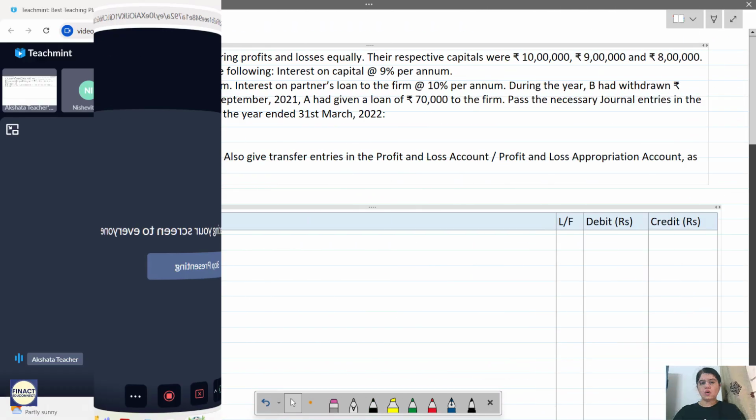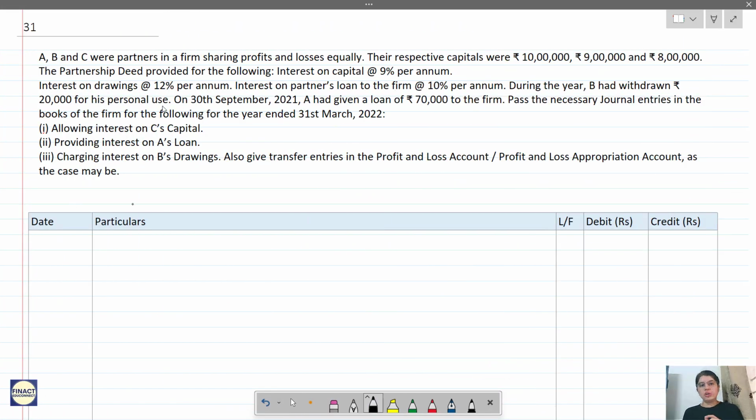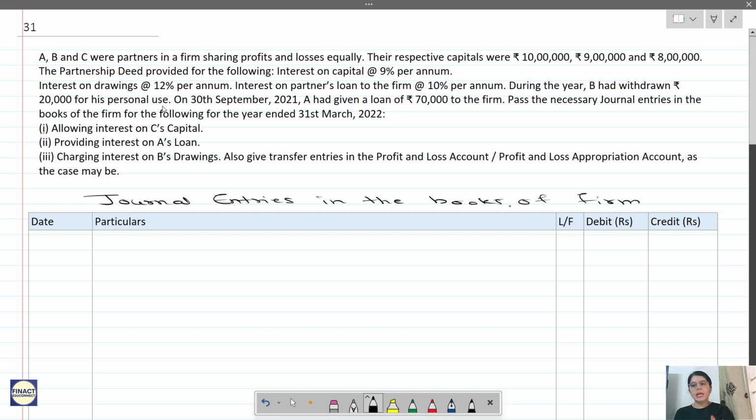So prepare. Here, see what you will write. This is a partnership firm, so there are two options. You can write journal entries in the books of the firm, or if the firm name is given, you can write that firm name, or you can write it as journal entries in the books of A, B and C. Now let us write all the journal entries.